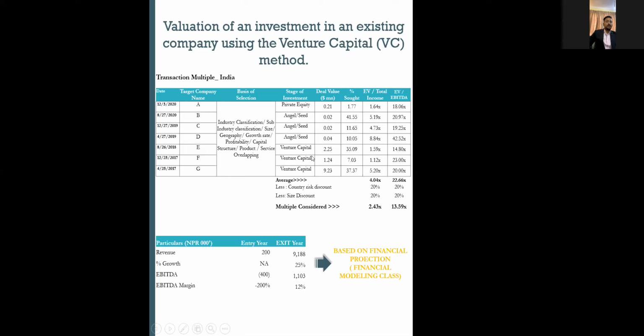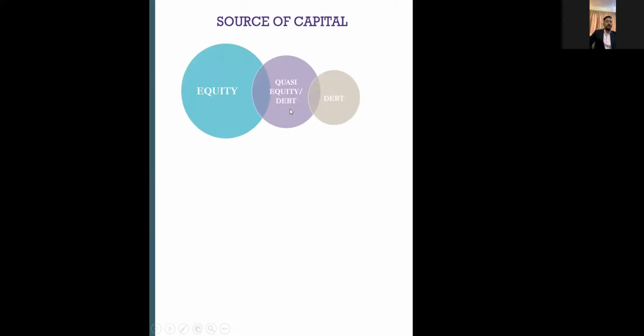So now, in my previous slide, I have shown you how to discount this exit multiple from a VC point of view, right? Now always remember there are three sources of finance. The first is debt, the second is quasi-debt or quasi-equity, and the third is equity, right? These are the only sources of finance or capital from an investor. There is no other source other than this, right?